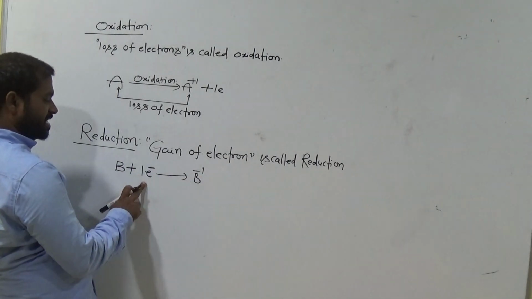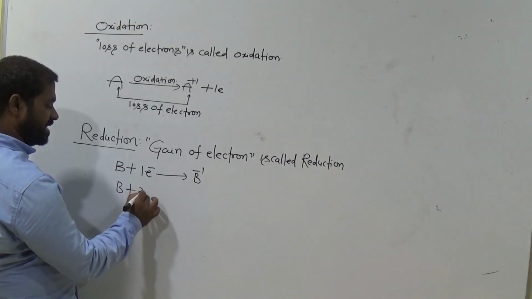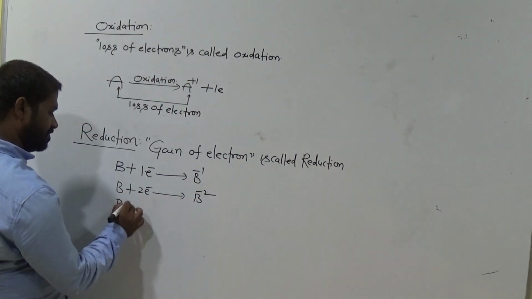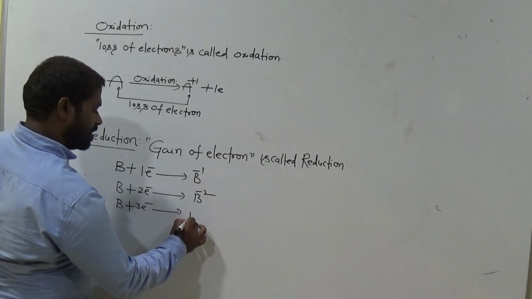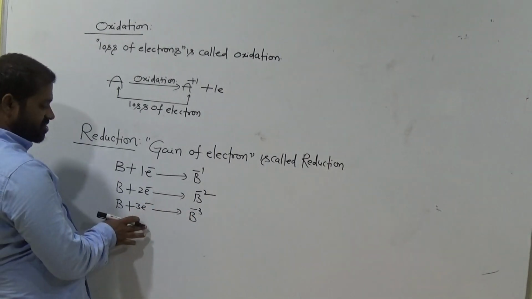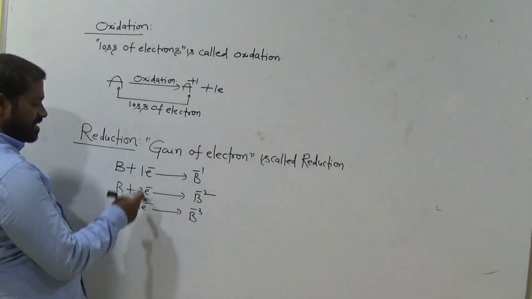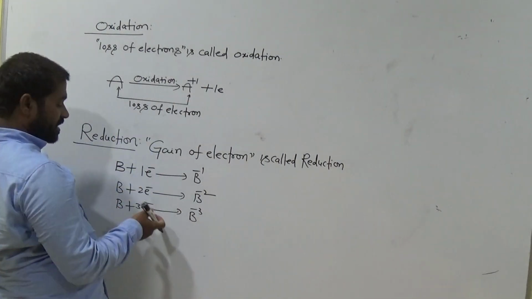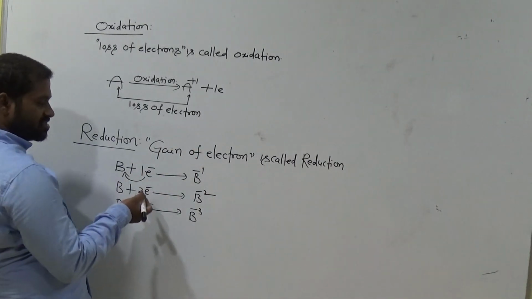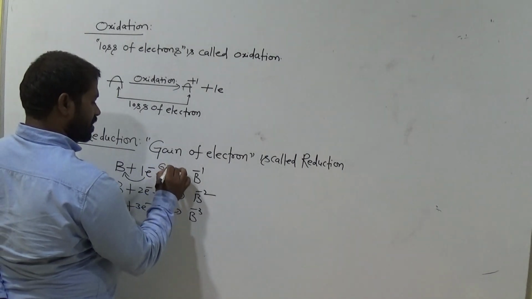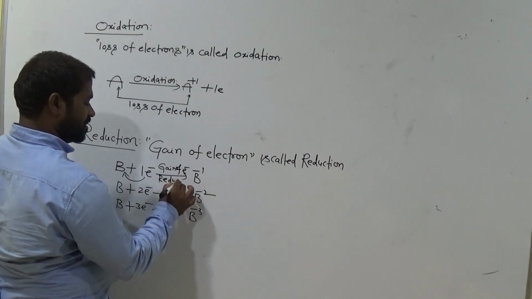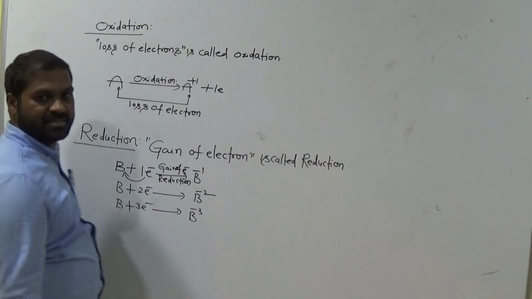So B minus. Suppose 2 electrons gained, now B minus 2. Suppose 3 electrons, now it is B minus 3. Not boron, B is alphabetical, for our convenience I assumed like this. Clear? So losing of electron represents positive, gaining of electron represents minus. So here B gains the electron. Gaining of electron, what we call it is reduction. Reduction reaction. Is it clear?